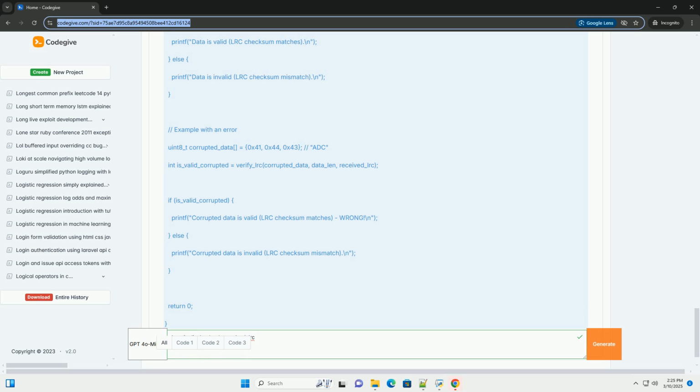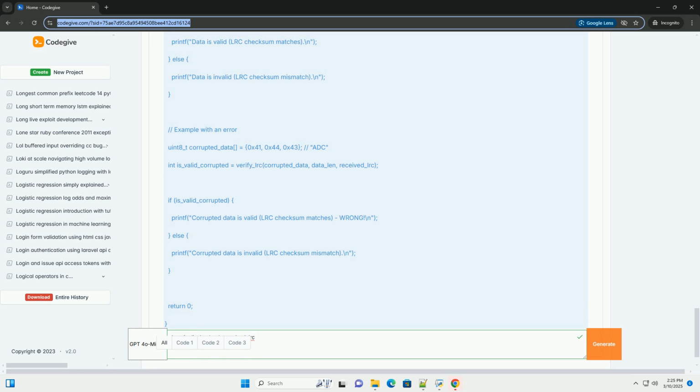Checksum equals checksum XOR 0x41, so checksum equals 0x00 XOR 0x41, which equals 0x41. Checksum equals checksum XOR 0x42, so checksum equals 0x41 XOR 0x42, which equals 0x03.